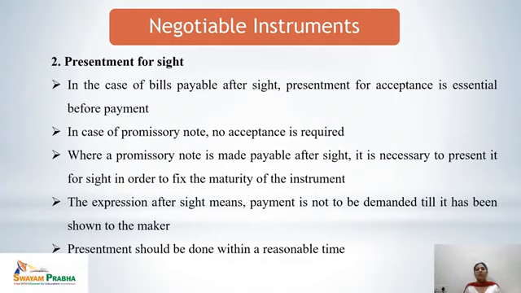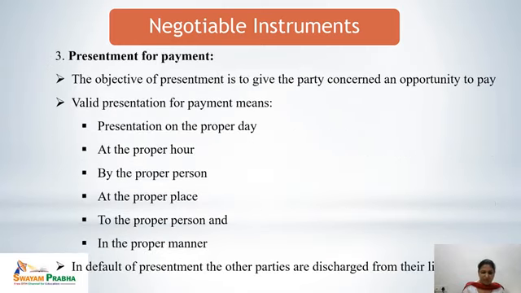Where a promissory note is made payable after sight, it is necessary to present it for sight in order to fix the maturity of the instrument. And the expression after sight, what does it mean? It means that payment is not to be demanded till it has been shown to the maker. At sight means the negotiable instrument must be shown to the maker, and till this is done, the payment cannot be demanded. Presentment should be done within a reasonable time. So for every presentment, the reasonable time is considered a valid condition.